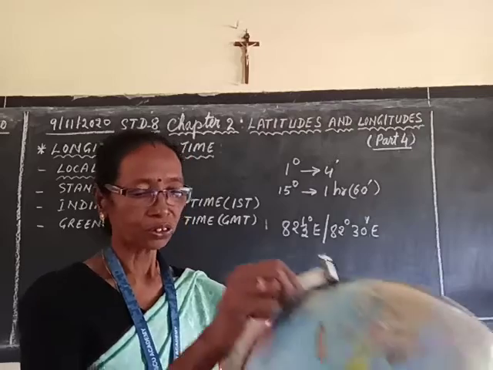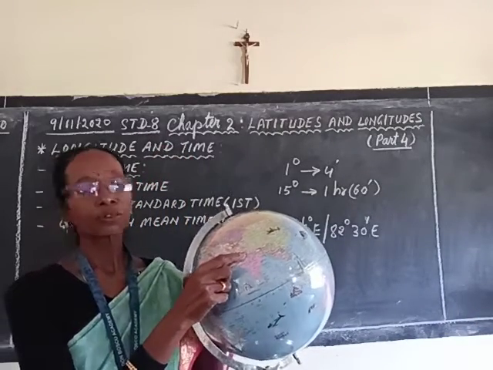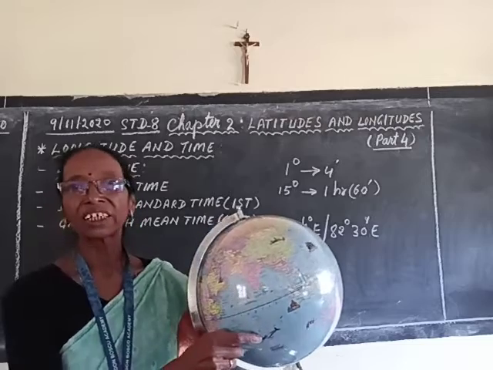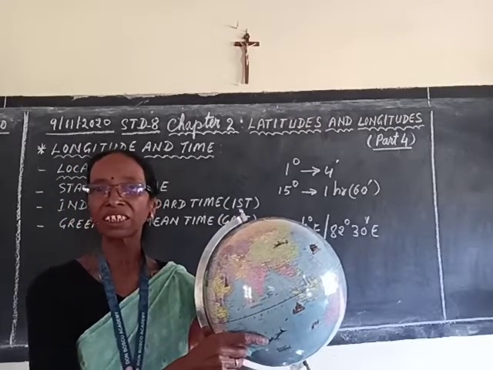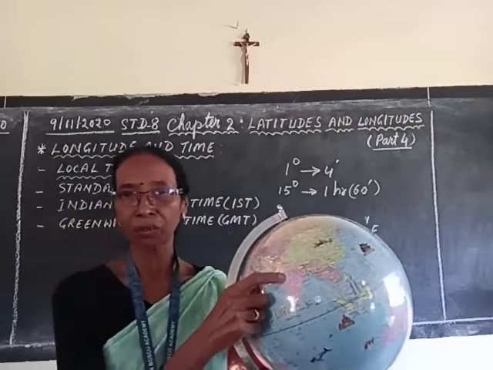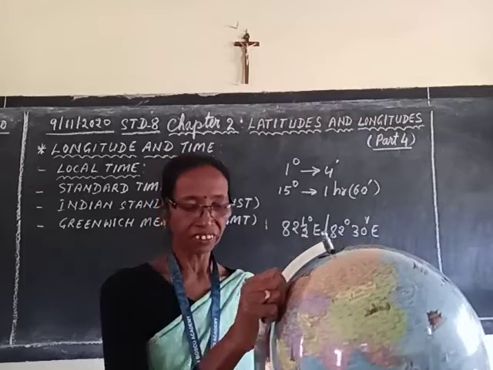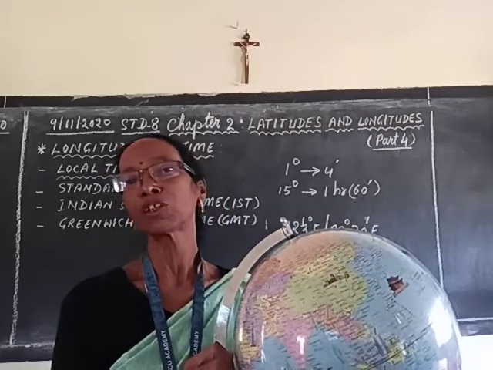So, I told Indian Standard Time, through the central part of India, the 82 degree 30 minute east meridian passes, and that passes through Allahabad, and Allahabad fixes time for the whole country, and therefore we do not have any confusion.